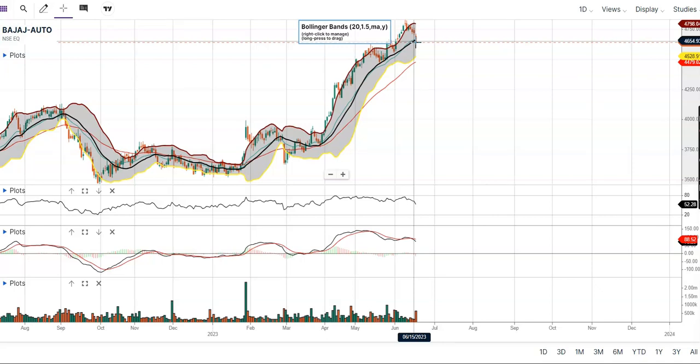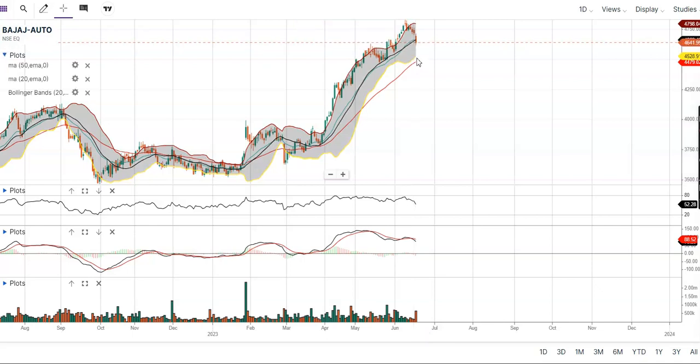The Bollinger Band specifies the moving averages taking into consideration the 20 days, and now it can move down till the lower side of this Bollinger Band, this yellow line, which is coming out to be 4,528.